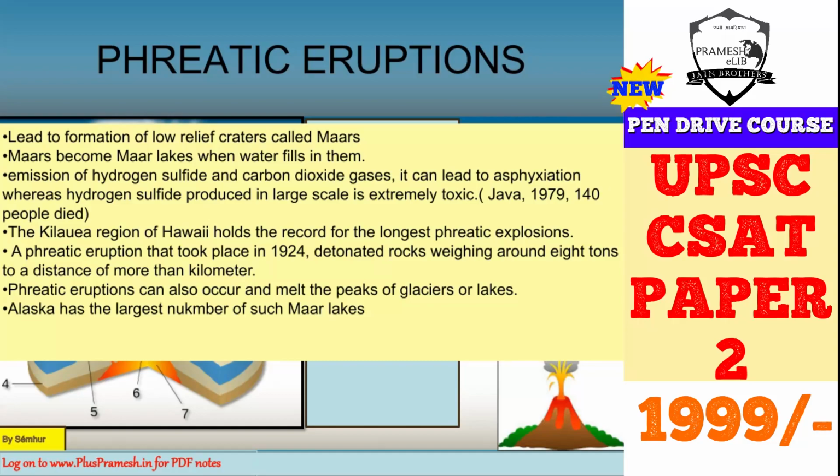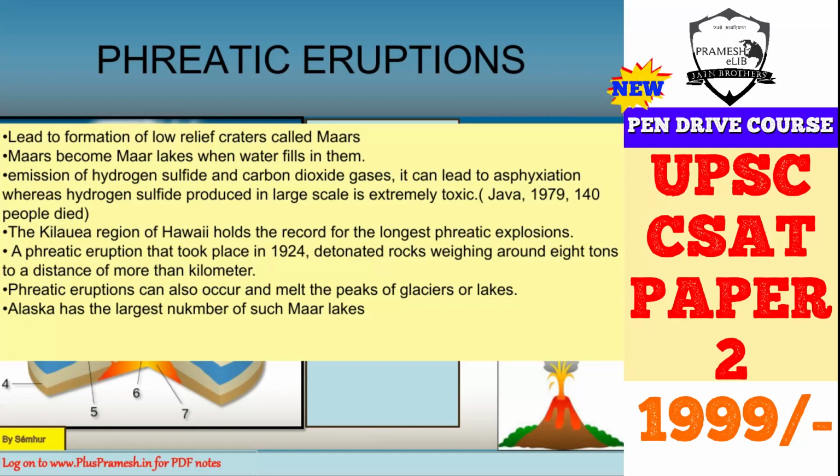Emission of hydrogen sulfide and carbon dioxide gases can lead to asphyxiation, whereas hydrogen sulfide produced on a large scale is extremely toxic. This type of eruption has been very toxic. It can lead to emission of gases during eruptions.